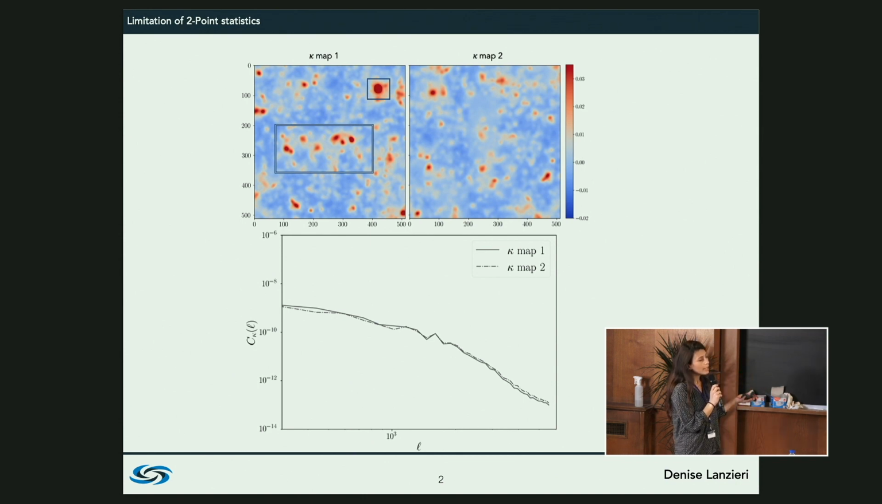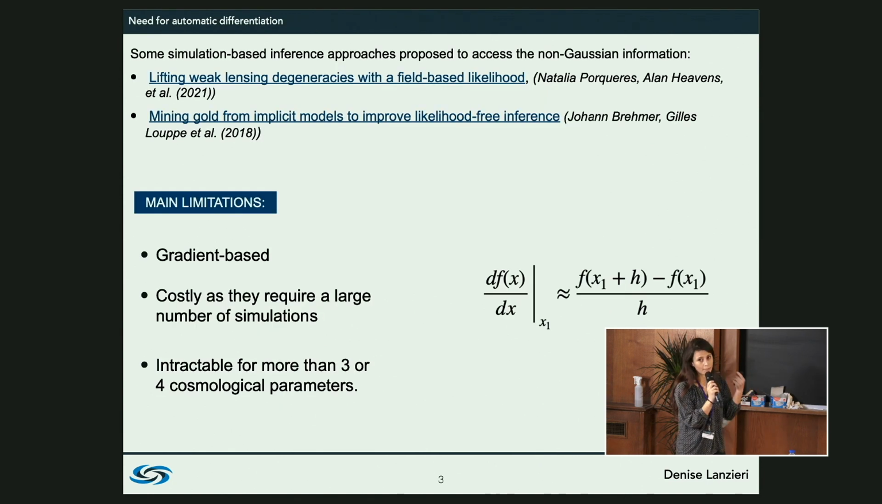This is because weak lensing is significantly non-Gaussian, but the two-point statistics is not able to capture the non-Gaussian information in the convergence map. So basically we need to use different approaches that are able to capture this non-Gaussianity. But if we have a very precise analytical model to describe the power spectrum and analyze the two-point statistics, we don't have an analytical model to describe this non-Gaussianity. And this is the reason why we need simulations.